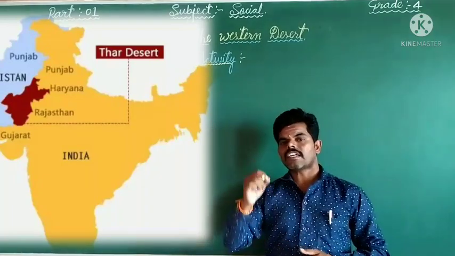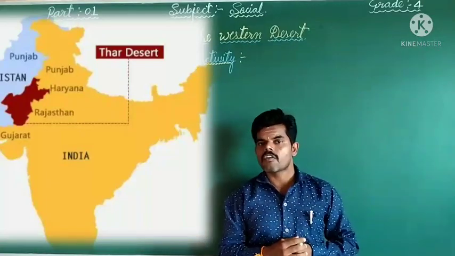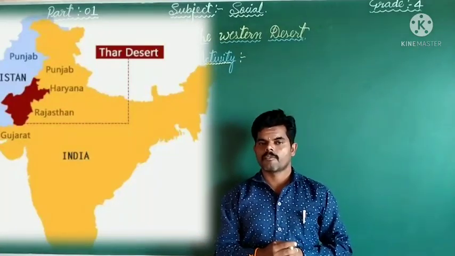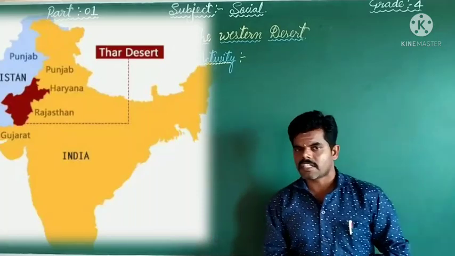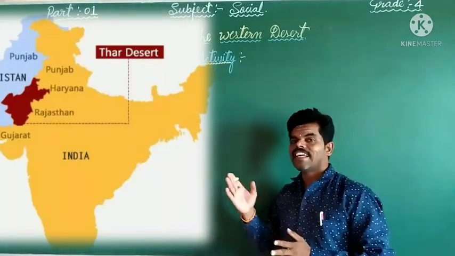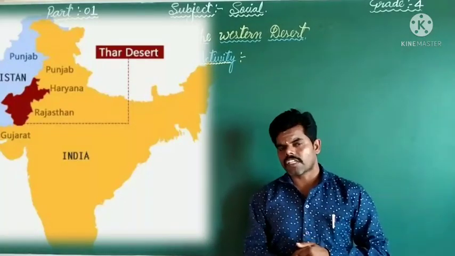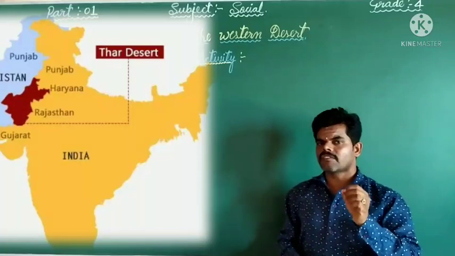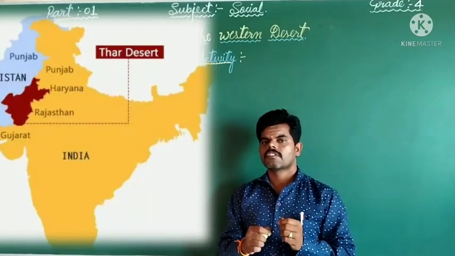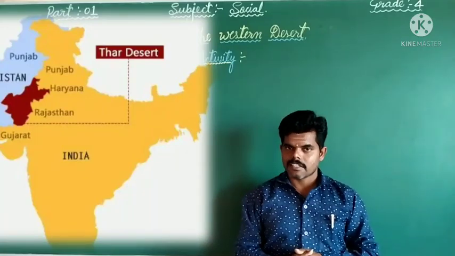Here Luni is the only river. It lies in the Rajasthan state. It has little water, because this river has less water. The Luni is the river which flows through the Rajasthan state.